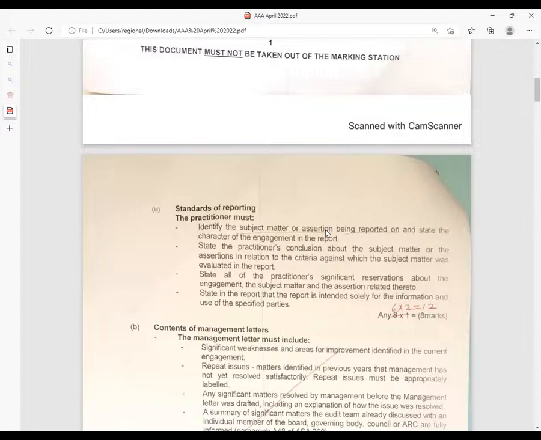Another one, state all of the practitioner's significant reservations about the engagement, the subject matter, and the assertion related thereto. State in the report that the report is intended, this is very important when you're reporting, solely for the information and the use of the specified parties. For me to be able, ladies and gentlemen, to minimize my liability in the case of any other Tom, Dick, and Harry out there who would want to rely on my auditor's report to make investment decisions, and then when they go wrong, they come after my neck.